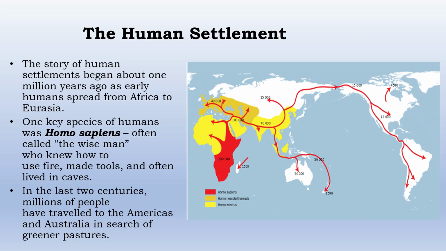The story of human settlement began about 1 million years ago as early humans spread from Africa to Eurasia. One key species of the human was Homo sapiens, often called the wise man, who knew how to use fire, made tools, and often lived in caves. In the last 2 centuries, millions of people have traveled to the Americas and Australia in search of greener pasture.